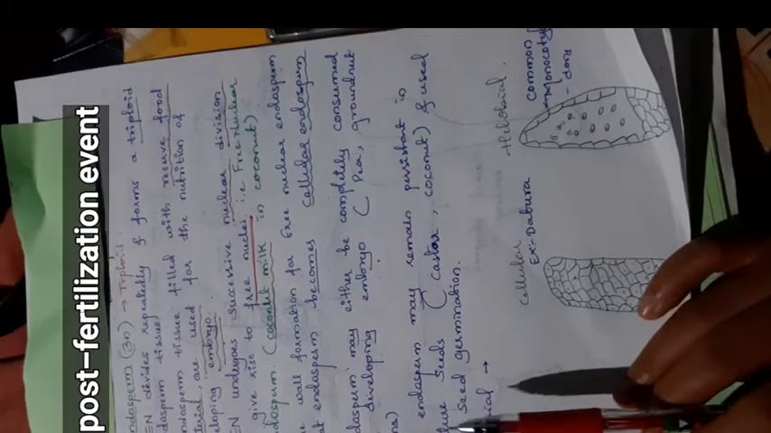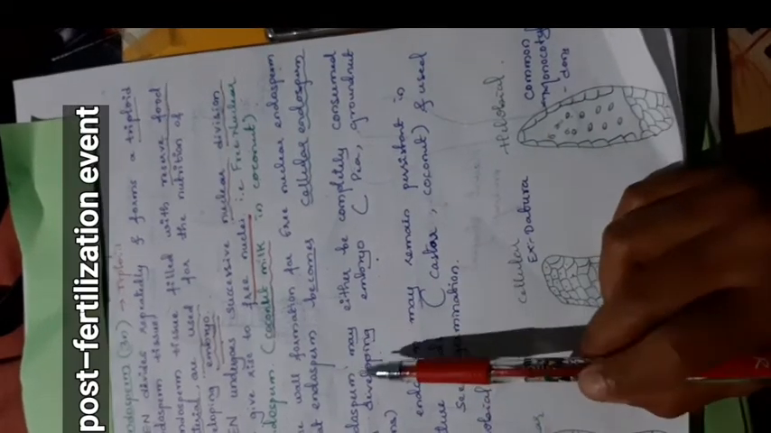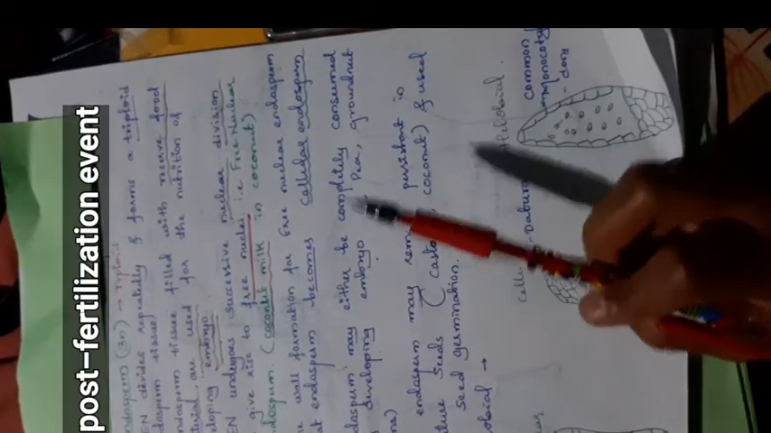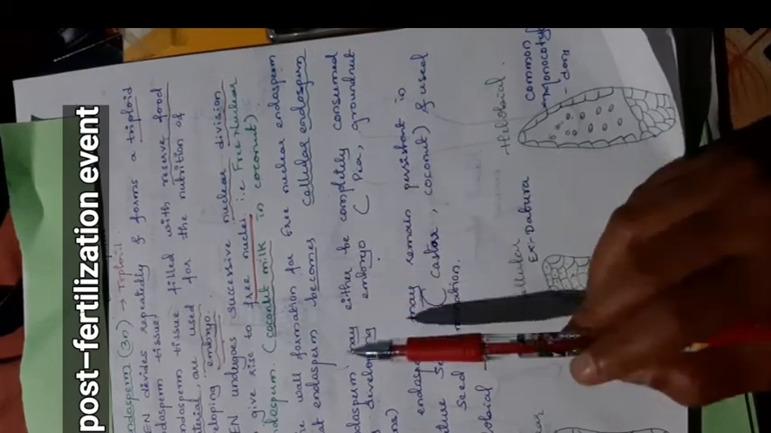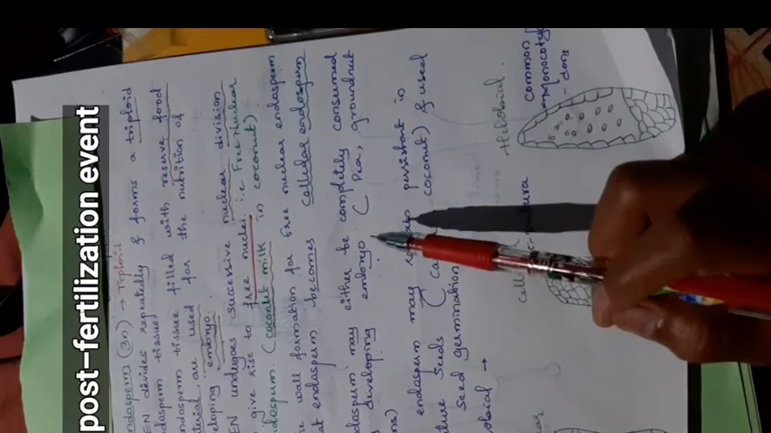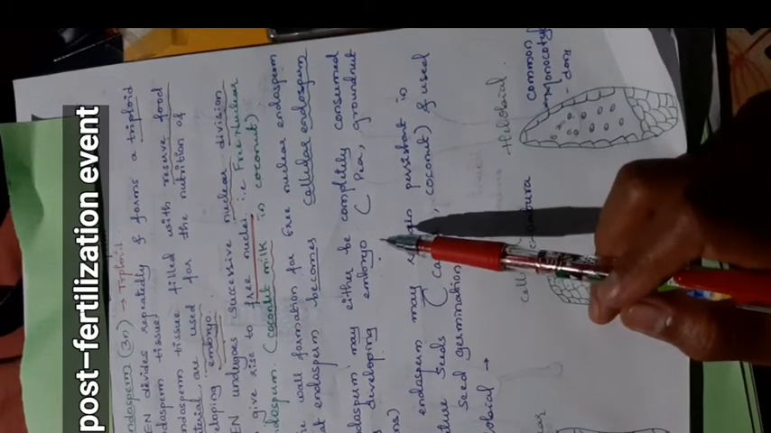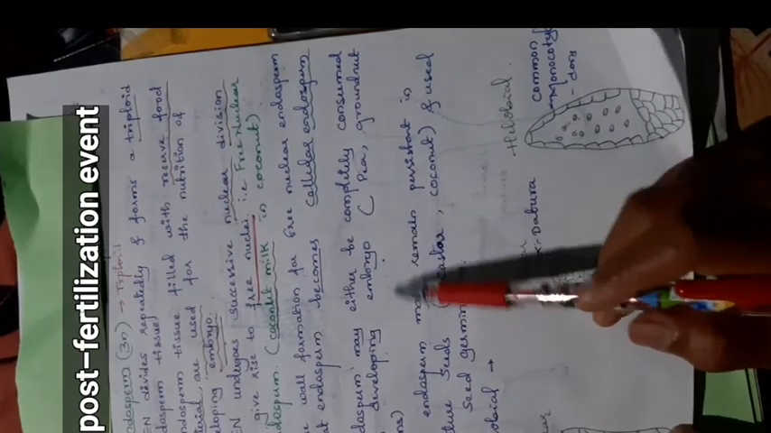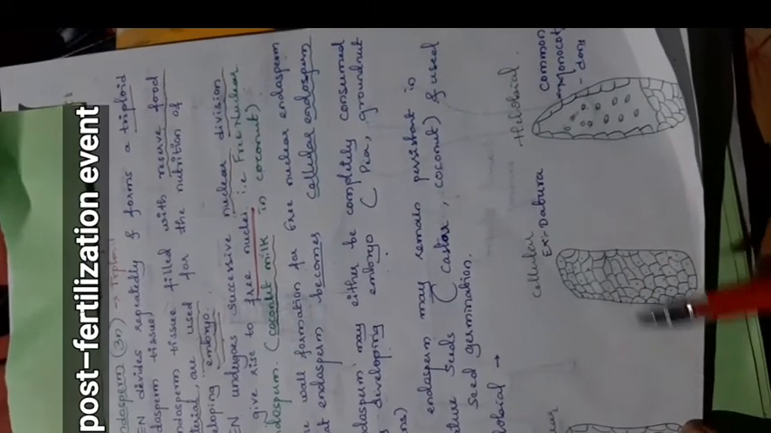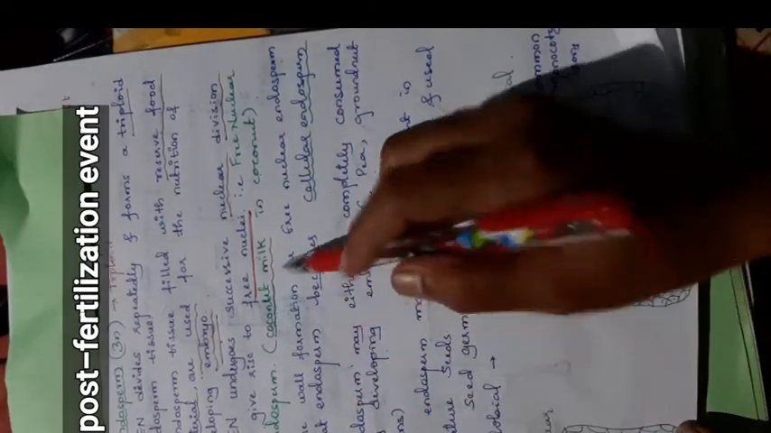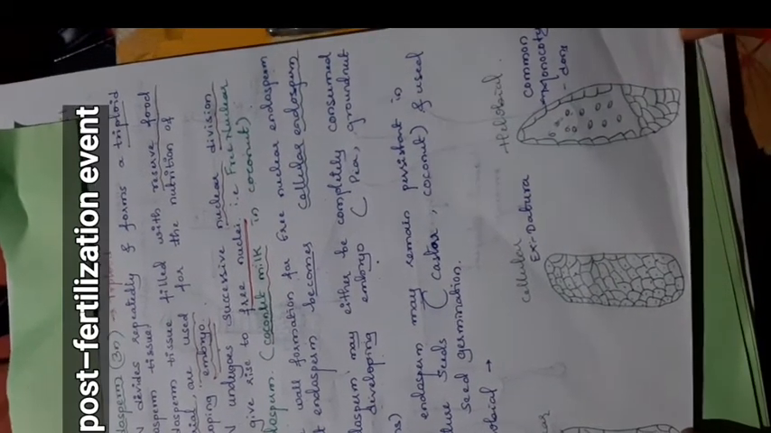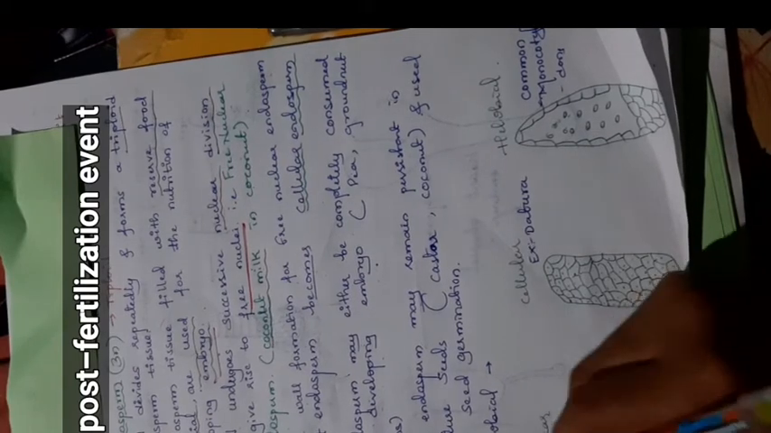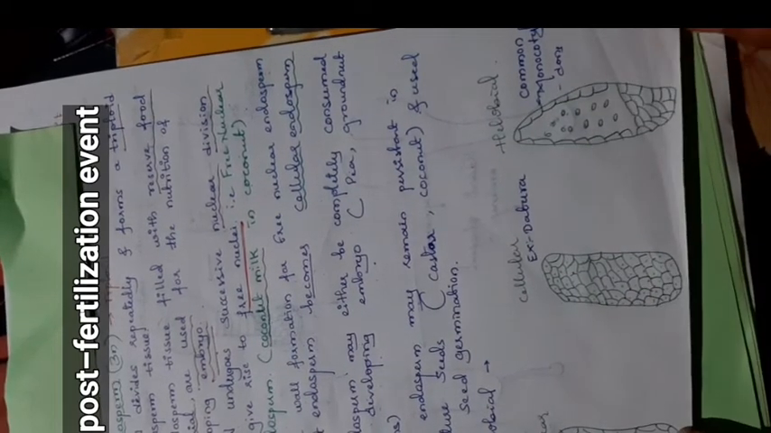Okay, here the endosperm may either be completely consumed or remain persistent, we can see in case of the seeds after the development or after the maturity also. Okay, here we discuss about the two types of endosperms. Okay, mainly we can see the three types of endosperm. It is an extra note for you guys.